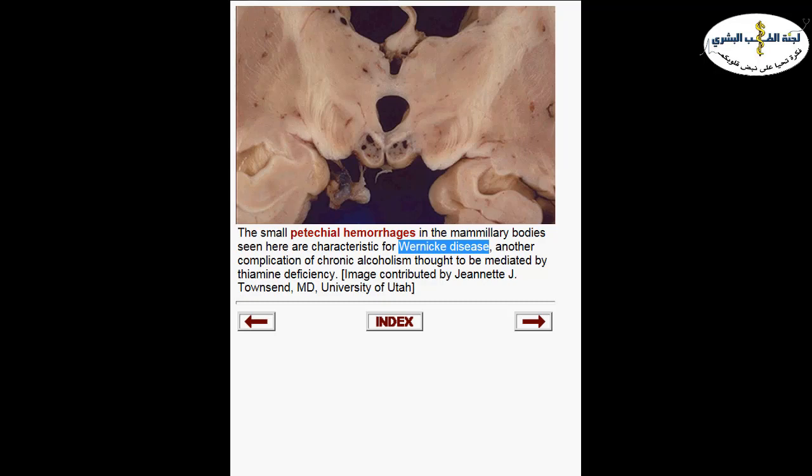And in the brain, the most characteristic feature of Wernicke disease that is caused by vitamin B1 deficiency is, like we can see here, these two globular structures, which are the mammillary bodies of the limbic system. If you look inside them, we have different spots, petechial hemorrhages and larger hemorrhages inside the mammillary bodies in a patient with Wernicke disease.